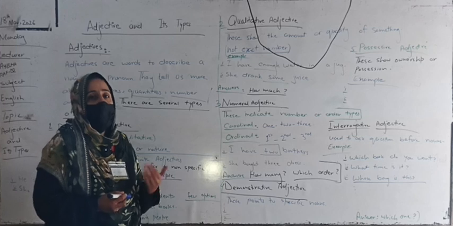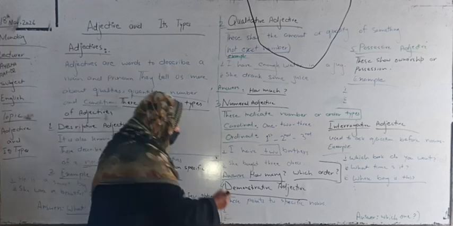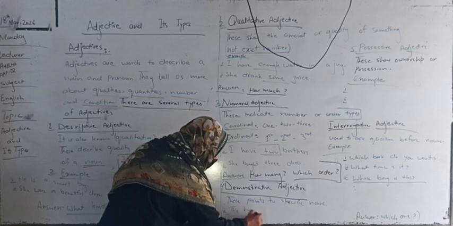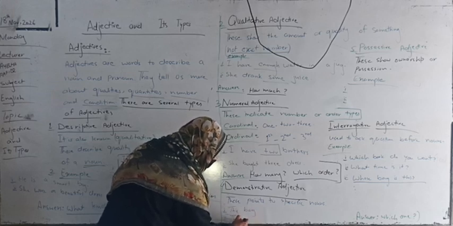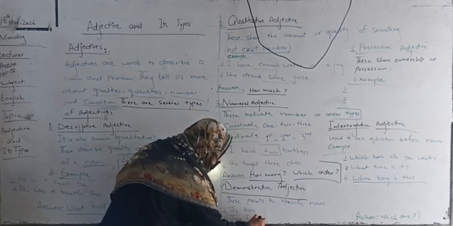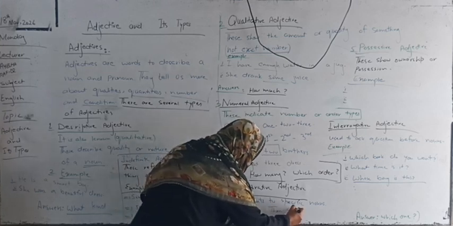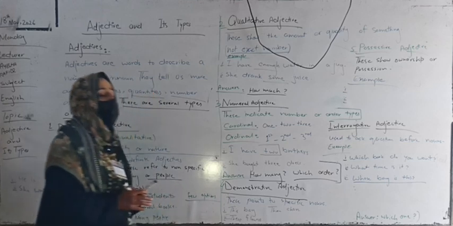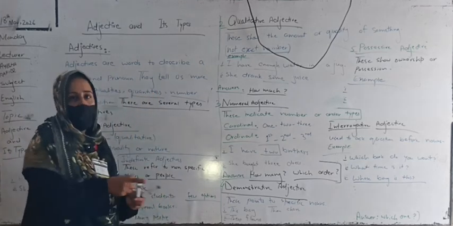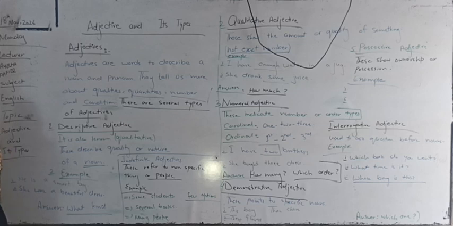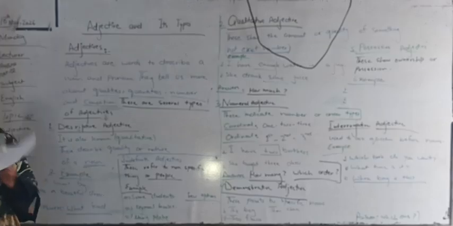For example, this bag, these flowers, those chairs, which point out specific things. This is called the demonstrative adjective.